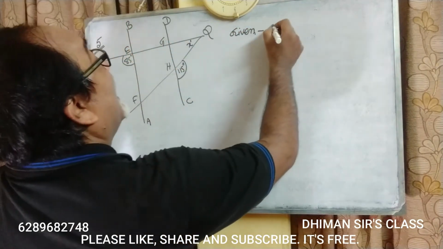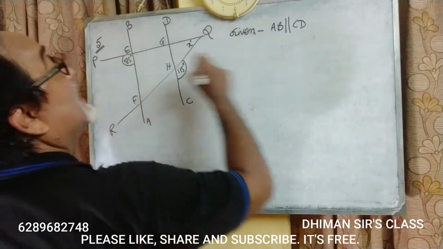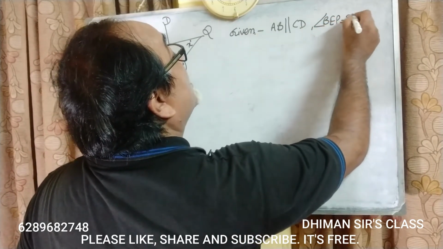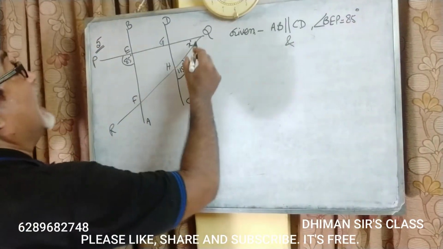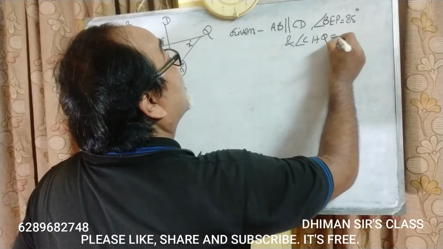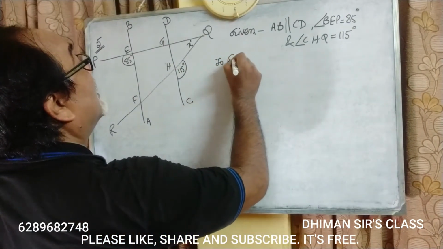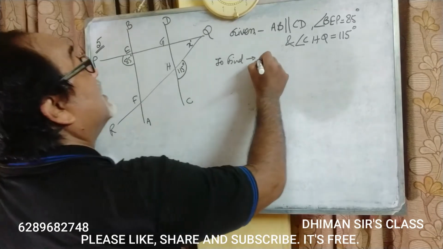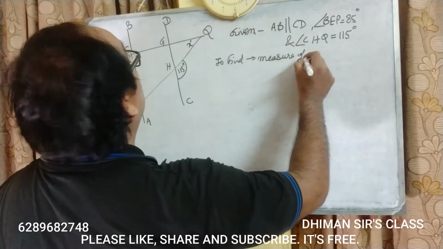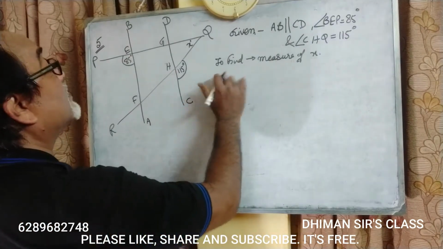Given AB parallel to CD, angle PEB, or you can say angle BEP is equal to 85 degree, and angle CHQ is equal to 115 degree. And to find, we are supposed to find the measure of X. Okay. Simple.